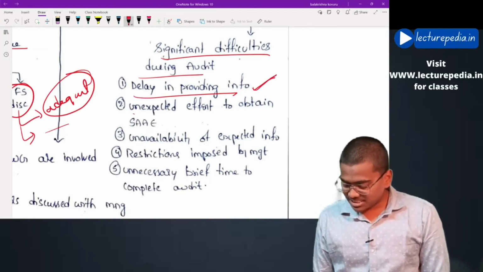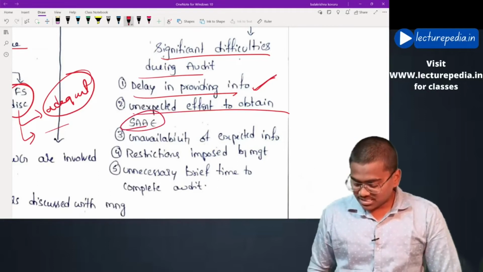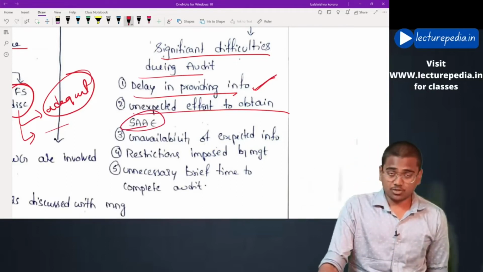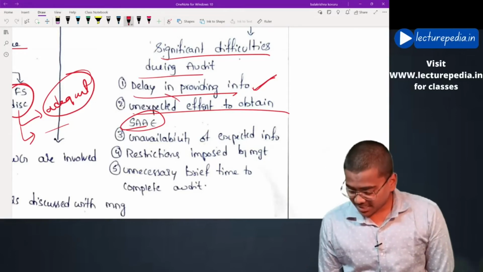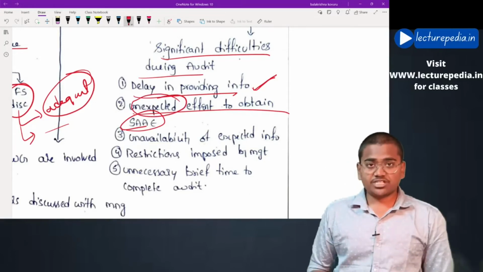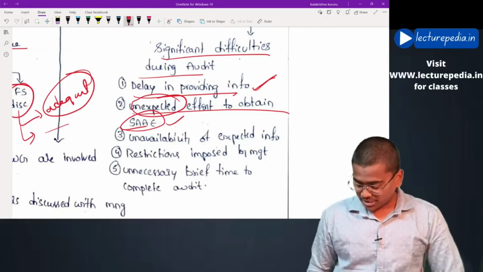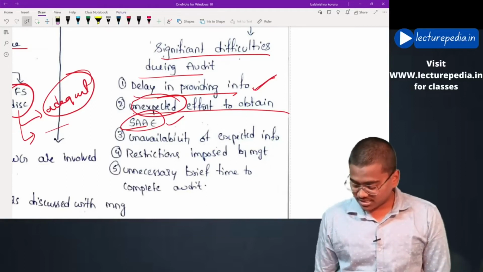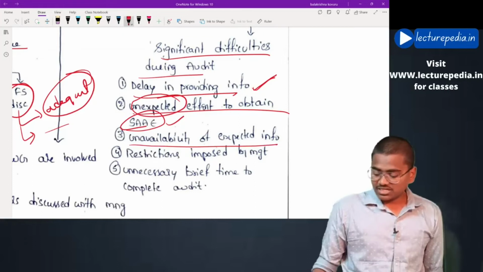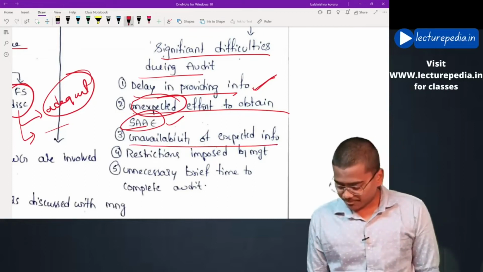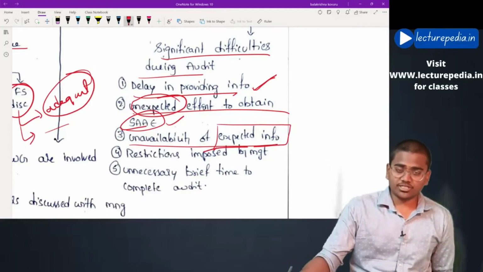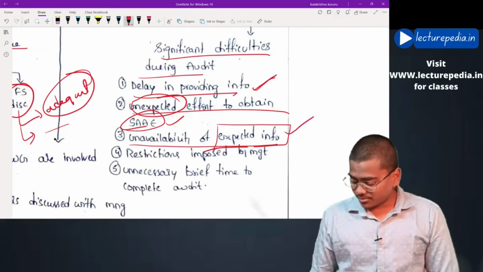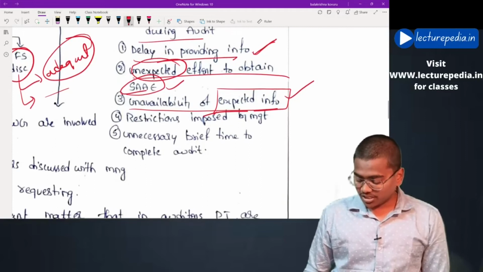Next, unexpected effort to obtain sufficient appropriate audit evidence. Whether the auditor has put in any unexpected effort for obtaining sufficient appropriate audit evidence, he has to communicate the same to those charged with governance. Next, unavailability of expected information. The auditor has expected certain information to be present with the entity, but such information is not submitted to the auditor.